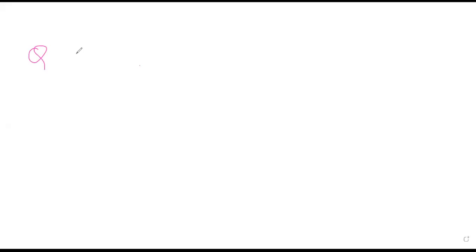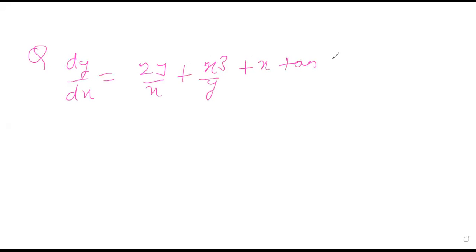Please try out this question for me if you have pen and paper. The question is dy by dx is equal to y by x plus x cube by y plus x and y by x squared. Can anyone tell me how should we start? This is none of the standard forms.